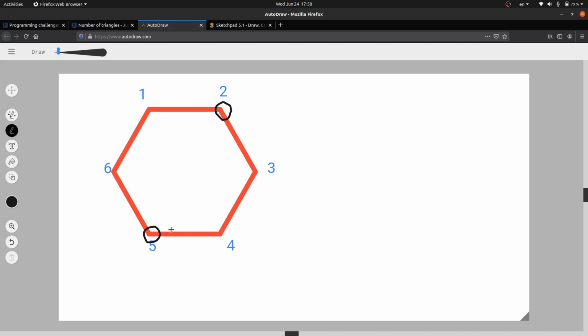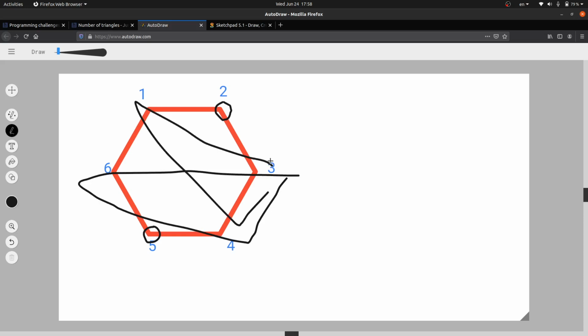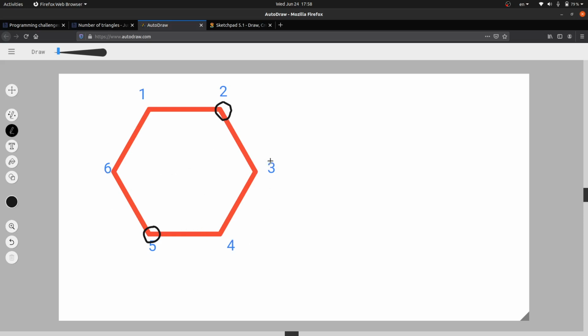Let me redraw real quick. This is the first triangle, this is the second triangle, this is the third triangle, and this is the fourth triangle. So these are the 4 triangles that are possible, so that's why the answer is 4.